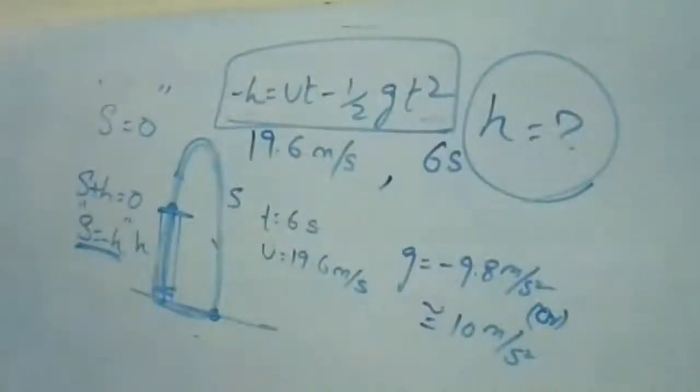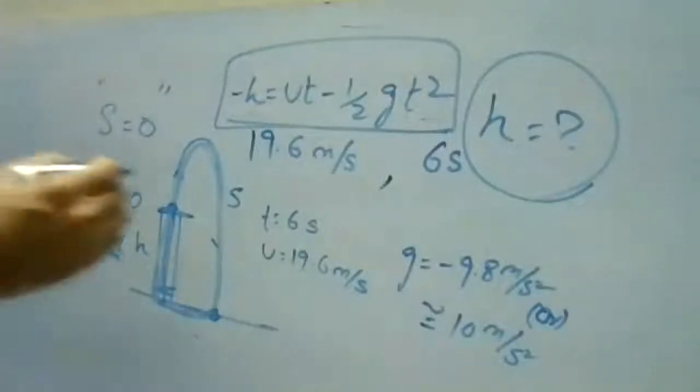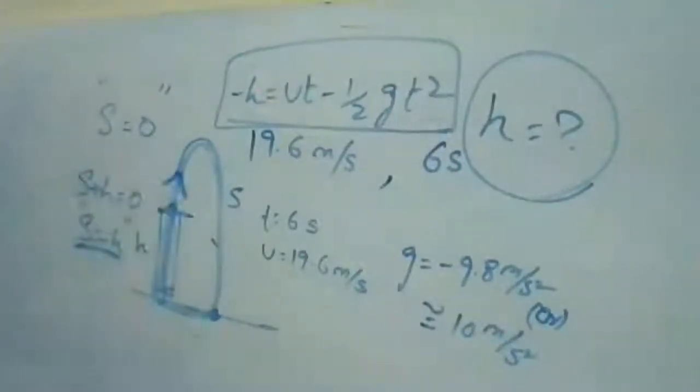Sir, why do we put a sign for gravity? It was opposite to the gravitation. It was moving in the upward direction, right? When we are throwing upward, it is a negative acceleration. For that reason only it was minus. Clear? So it is vertically opposite to the gravitation here.